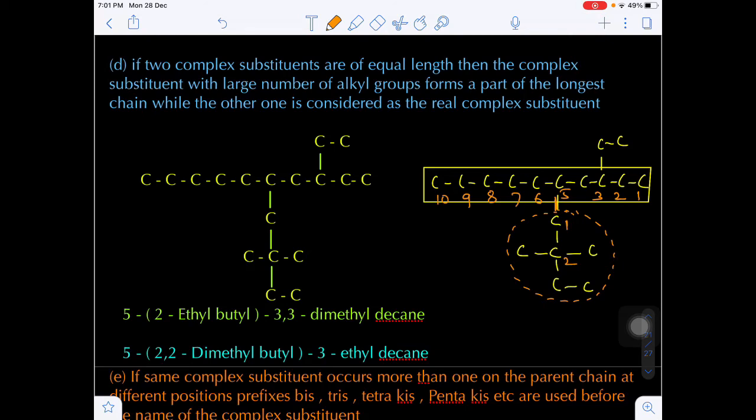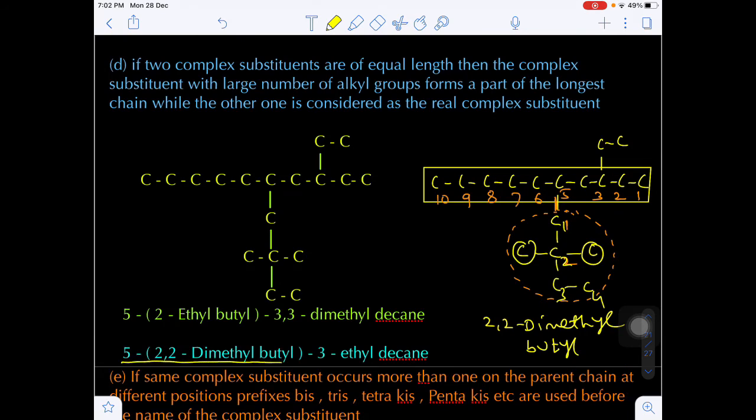The name of this complex substituent will be 2,2-dimethyl. So here numbering will be 1, 2, 3, 4 carbons. Again there are 2 substituents on the second carbon, so 2,2-dimethyl, total 4 carbons are there, butyl.